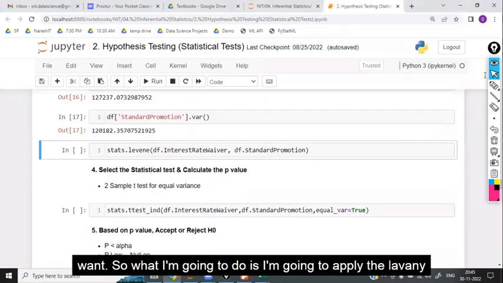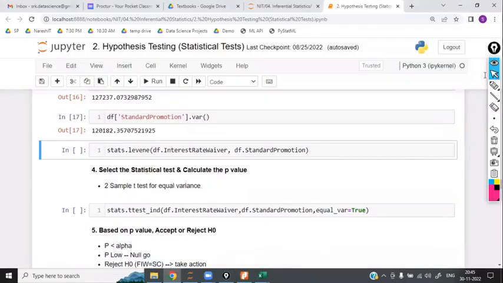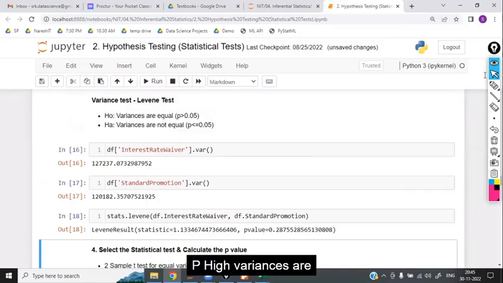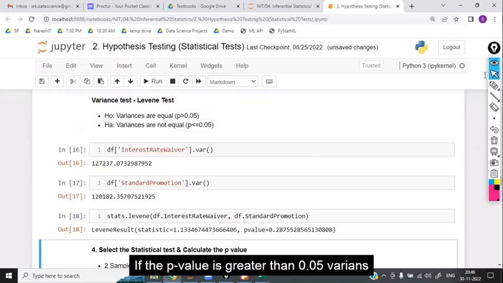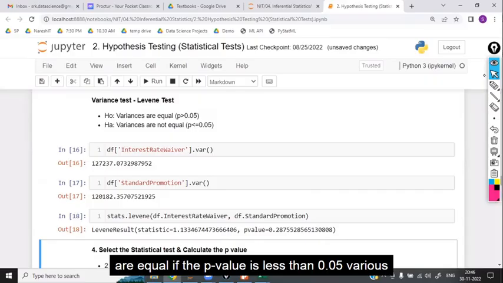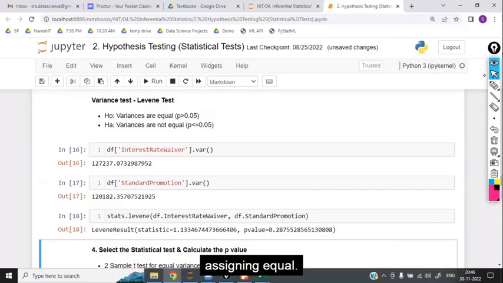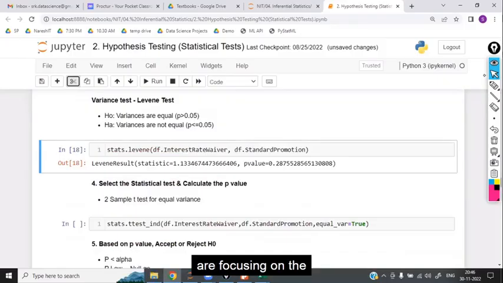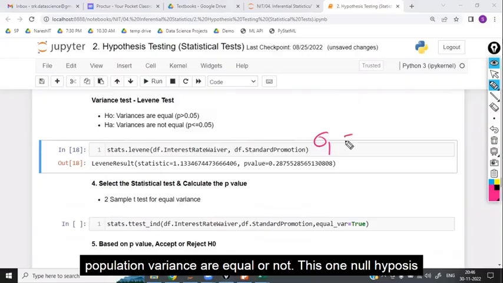So what I'm going to do is apply the Levene test. Based on the Levene test, whatever p-value I have got, if the p-value is high, variances are equal. If the p-value is greater than 0.05, variances are equal. If the p-value is less than 0.05, variances are unequal. We are not focusing on the sample variances, we are focusing on whether the population variances are equal or not.